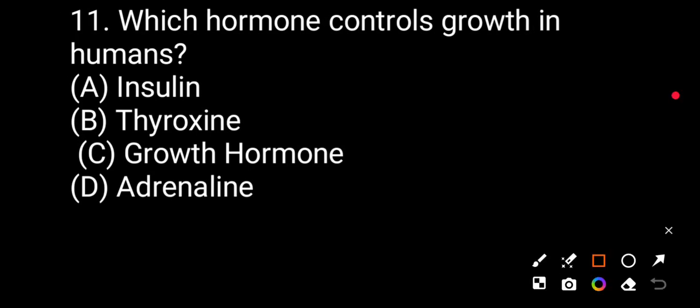Question number eleven. Which hormone controls growth in humans? Insulin, thyroxine, growth hormone, adrenaline. The correct answer will be growth hormone.